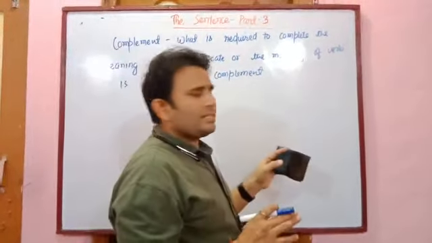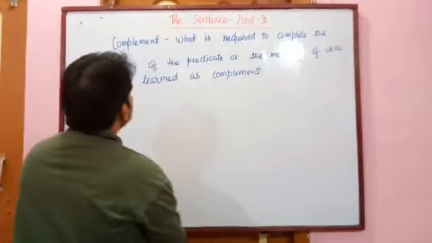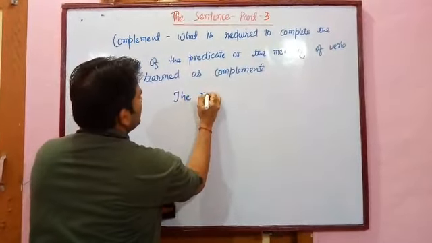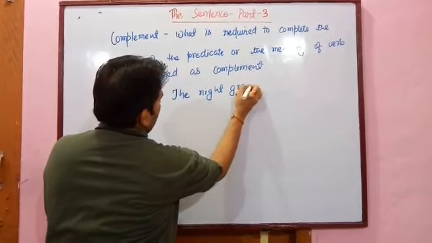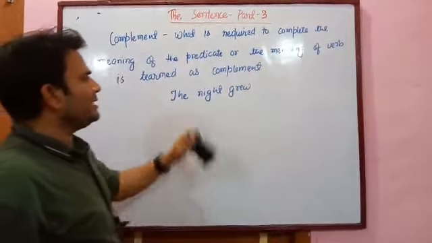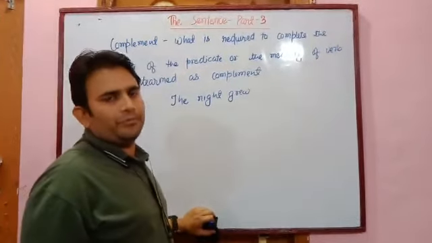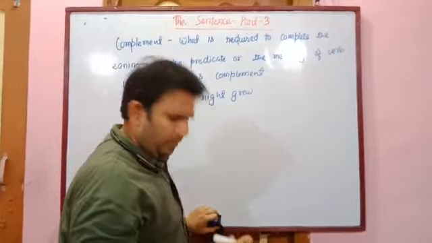To understand the concept, let us see the example. The night grew. In this sentence, the night grew. After that, there is no any word. This sentence is not meaningful.